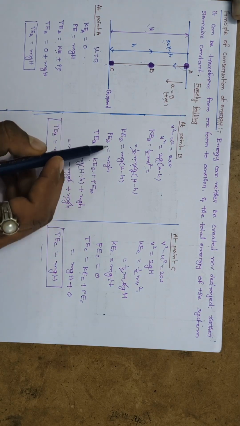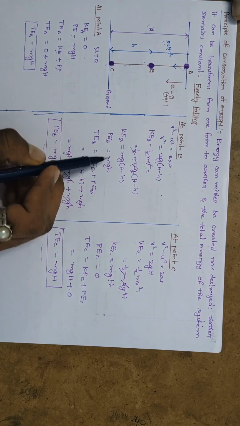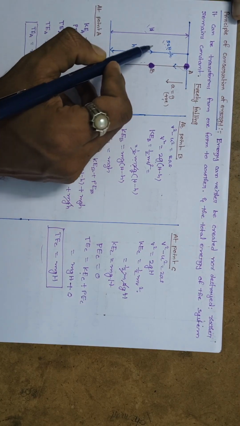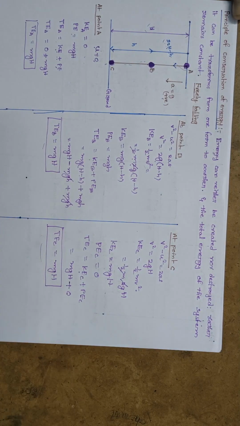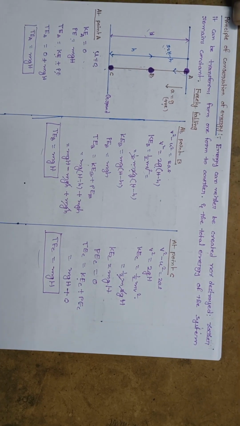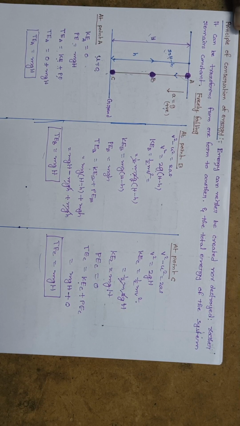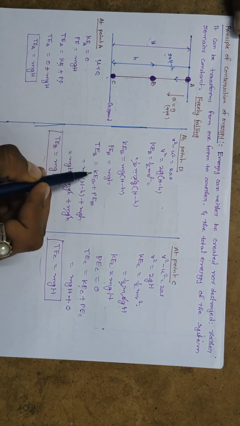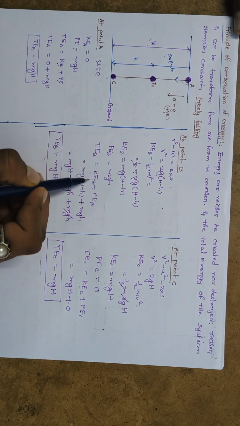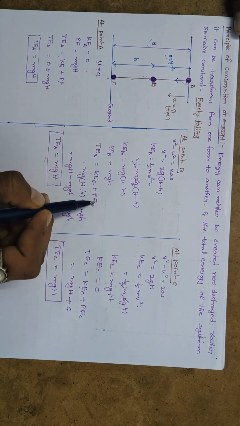And also potential energy is equal to mg into this height, so mg into small h. Now coming to the total energy at point B, that is equal to the combination of kinetic energy plus potential energy.